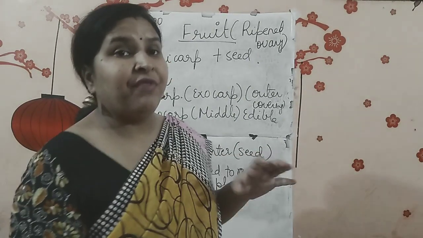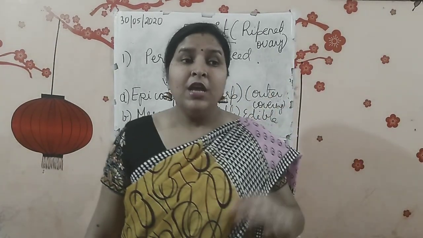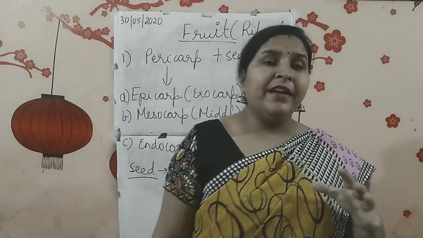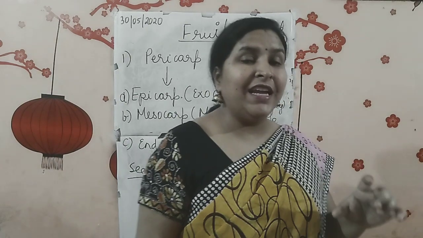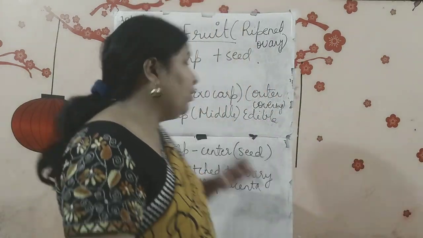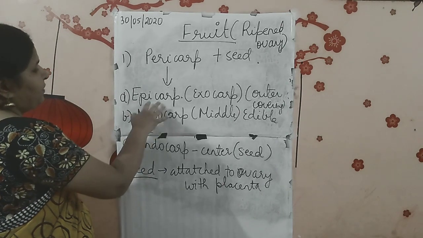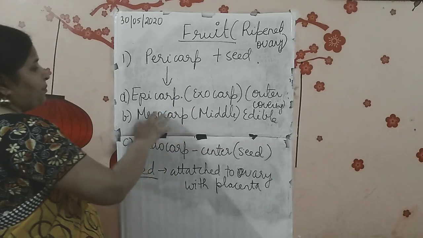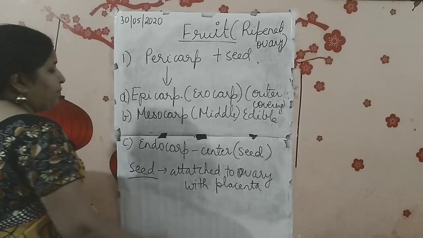Like right now, this is the season of mangoes, so we are removing the covering of mango. What it is? Exocarp. We are eating the pulpy part, it is the mesocarp, and in the center we have one seed, and that is the endocarp. So pericarp is divided into how many parts? Three parts: epicarp, mesocarp, and endocarp. Epicarp means the outer covering, mesocarp means middle, endocarp means the center.